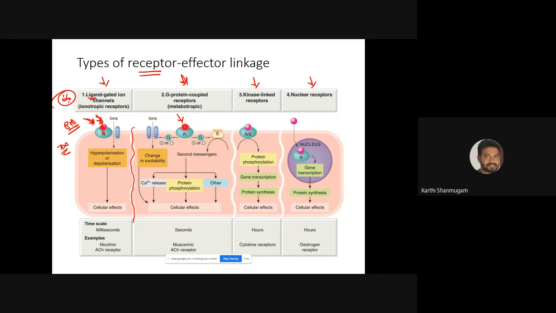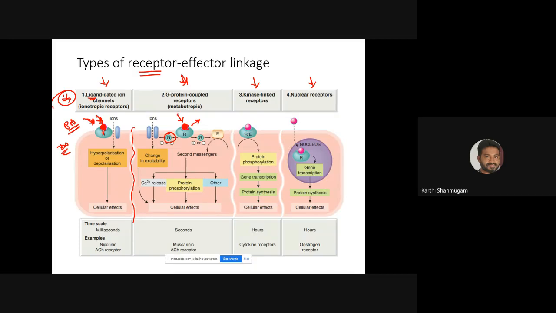Because of the binding, we cannot find a direct effect. Here, the direct effect, binding of the messenger to the receptor opening the ion channel, will not take place in the G protein coupled receptor. Here the primary messenger binds to the receptor and activates the secondary messenger. What is the secondary messenger here? There are some small protein molecules present inside the cell called G proteins.